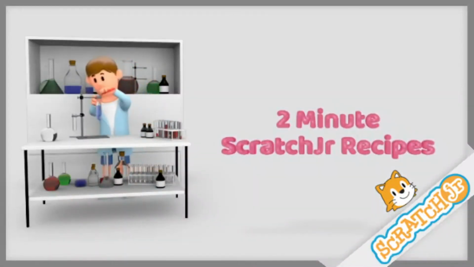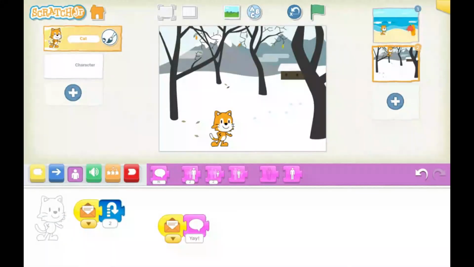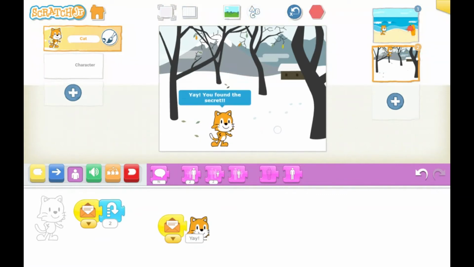2-minute Scratch Jr. recipes. Today's recipe is hidden buttons. I have already placed a snow backdrop and a cat and also a secret button somewhere in the scene. If I tap it, the cat will jump. But it's so secret that I cannot even find it. I don't know where it is. Here it is.